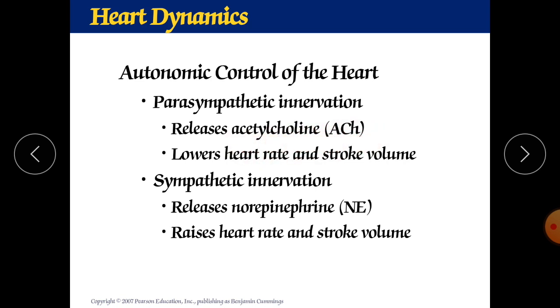I will also discuss which receptor is involved in the heart. There are two kinds of receptor, alpha and beta. The beta 1 receptor is involved in the heart, and among muscarinic receptors the M2 receptor is involved. So acetylcholine lowers heart rate and stroke volume.